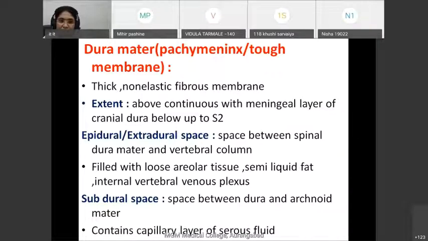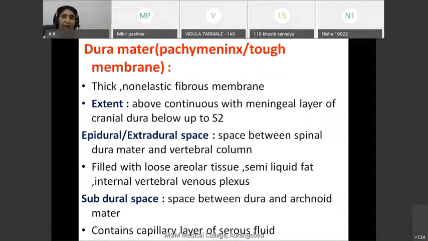Whereas in case of the brain, the dura mater has two layers. So that is the difference between the dura mater of the brain and the dura mater of the spinal cord. In case of the brain, the dura mater has two layers, the outer endosteal layer and the inner meningeal layer. Whereas in case of the spinal cord, it has only one layer, that is nothing but the meningeal. In the brain, the meningeal layer of dura mater forms various folds, whereas such folds are absent in case of the spinal cord.